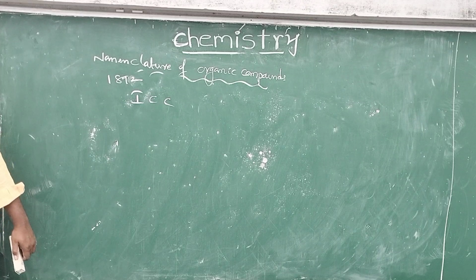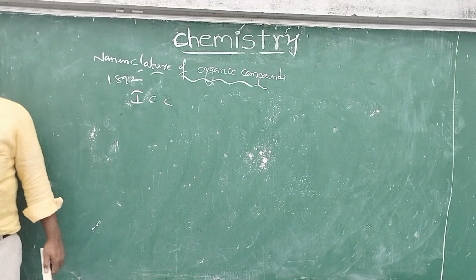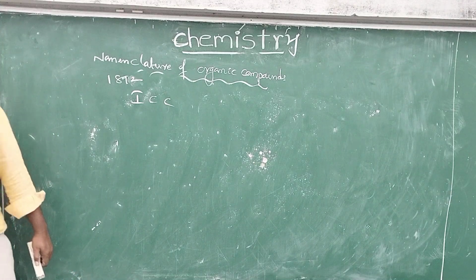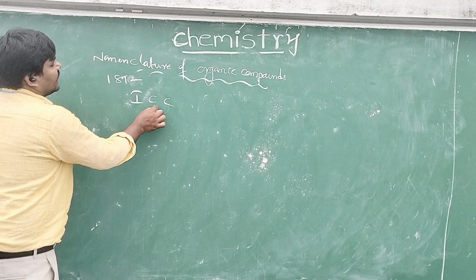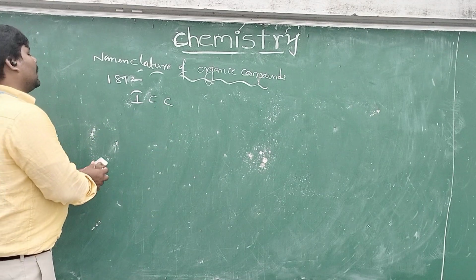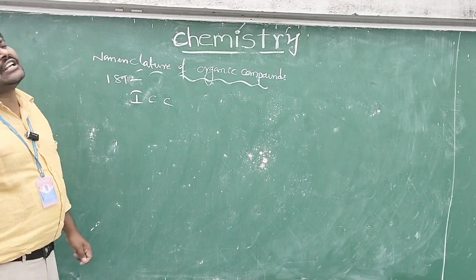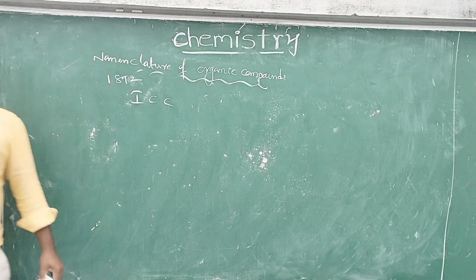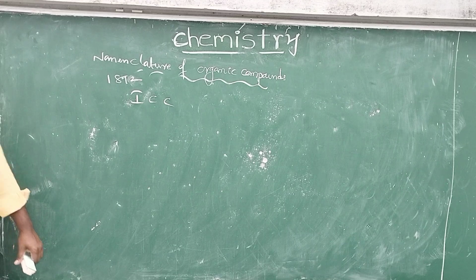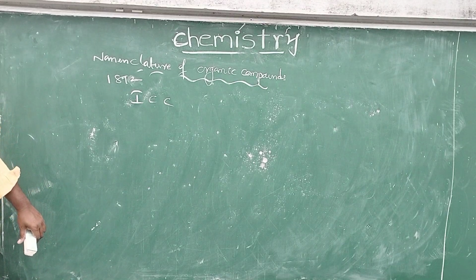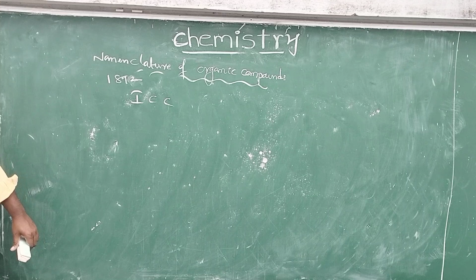This system could not be successfully applied to complicated multifunctional group compounds. So that's why the system was partially revised in 1931. The revised system was referred to as the IUPAC system. Modifications in the system have been made from time to time.